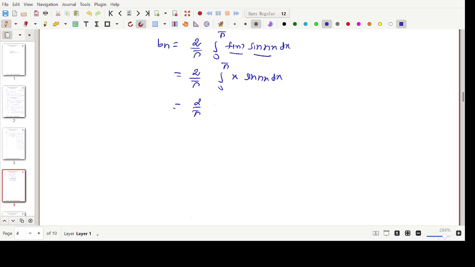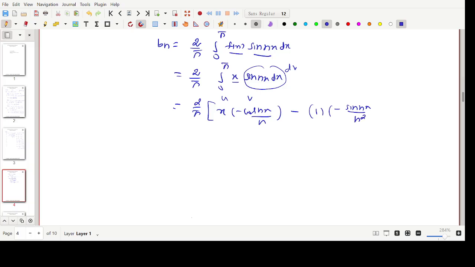So 2 by pi, just write out what the u function is, our suitable u function. What is our dv form? It is the dv form. Find our sine nx integration value: sine nx integrates to minus cos nx divided by n. Once you form u and v, execute the remaining terms of the Bernoulli form. So by the formula, minus x, differentiation value 1, cos nx integration value sin nx divided by n.